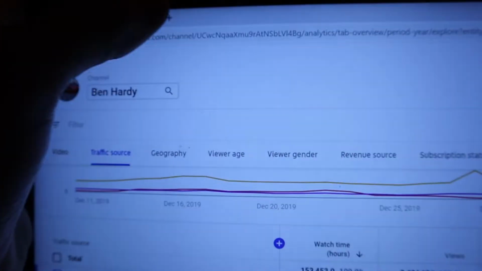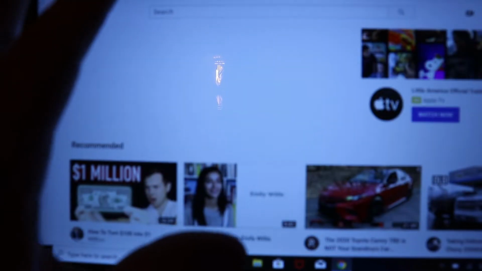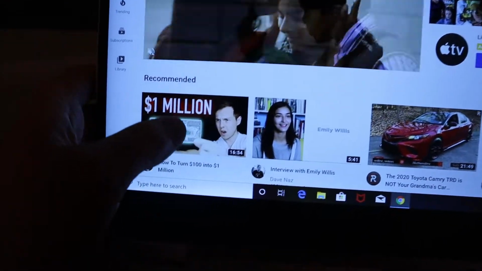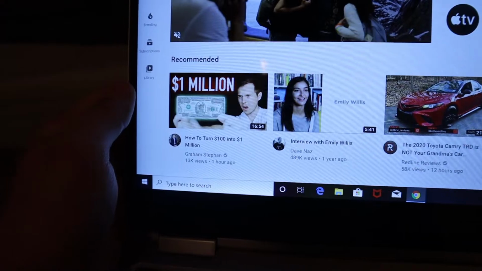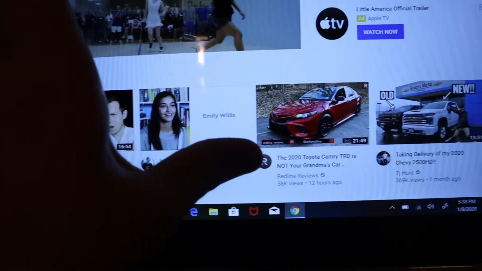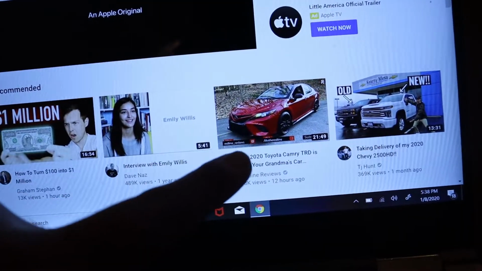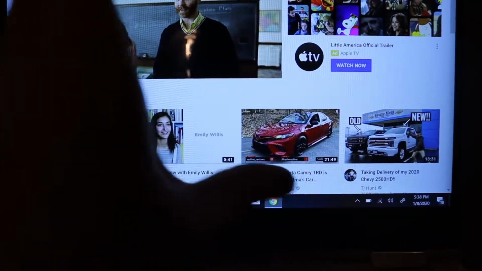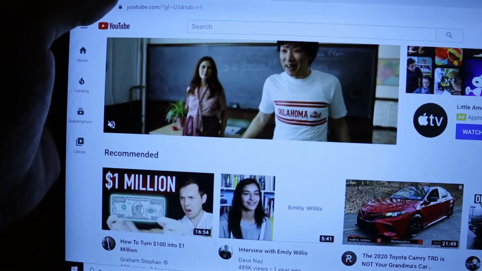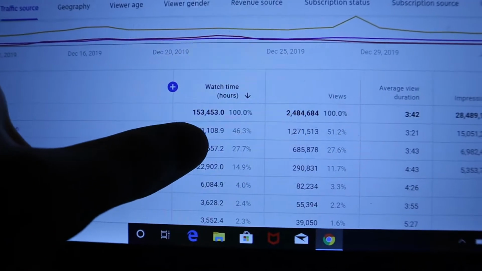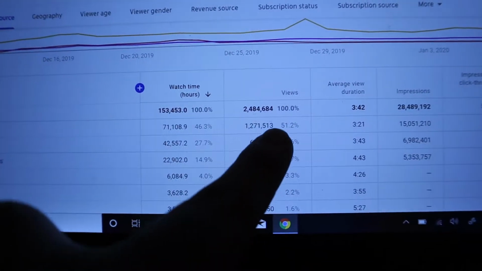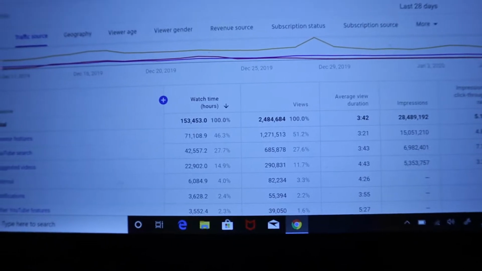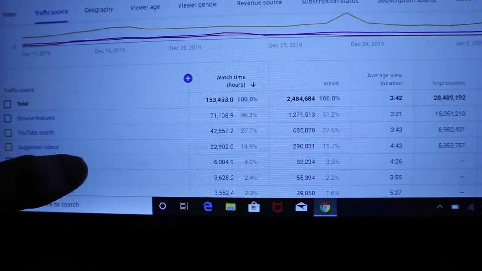What the browse feature is, when you go onto the main page for YouTube, you can see these videos that are popping up for me. So like Graham Stephan, he's the guy that I watch all the time. Some of this other stuff, I'm not sure why, but you can see I obviously watch a bunch of car content. And this is the browse feature, right? You come onto this first page on YouTube, and it gives you suggested videos, essentially. That is where I get, right here you can see 46% of my watch time and 51% of my views are from people clicking on my videos because YouTube is suggesting them.